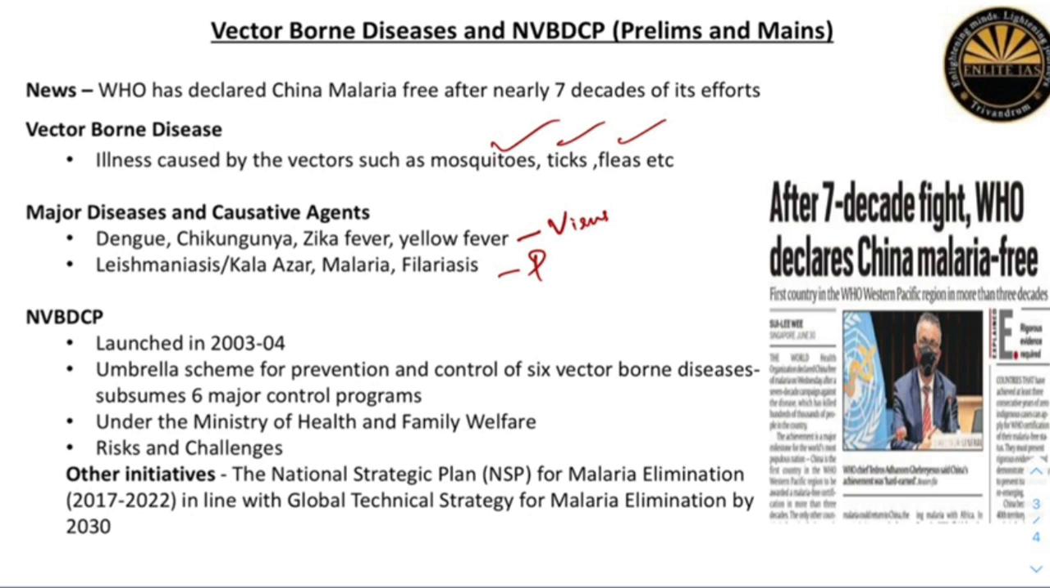As I already mentioned, it subsumes 6 major programs, that is the National Anti-Malaria Control Program, National Filaria Control Program, Kala Azar Control Program, Japanese encephalitis, dengue and chikungunya.